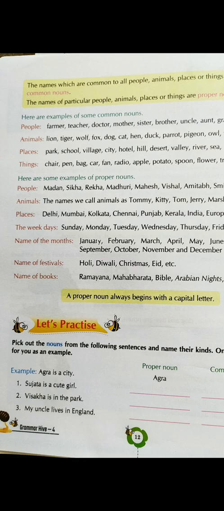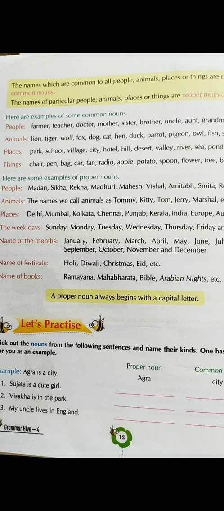Names of festivals like Holi, Diwali, Christmas, Eid, etc., are also proper nouns. Names of books like Ramayana, Mahabharata, Bible, or even Knights, etc., are also examples of proper nouns. So you need to learn what proper nouns are, what common nouns are, what nouns are. You need to learn them and also try to memorize some of the examples that are provided in your book. A proper noun always begins with a capital letter. This is something you need to keep in mind.